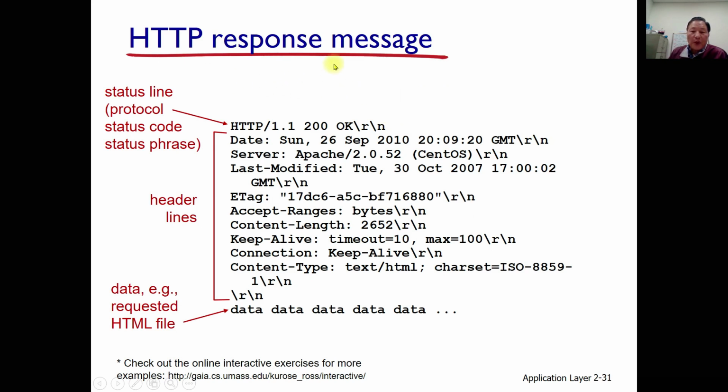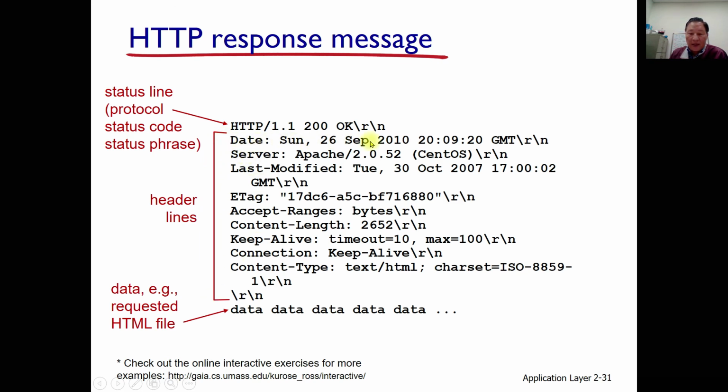Let's look at the HTTP response message. The previous one was the request message. This one is the response message from the server to the client. This one is about the status line. That means protocol, status code, and status phrase. This is the code, and this one is the explanation about that. And header lines are also here, but with different information.